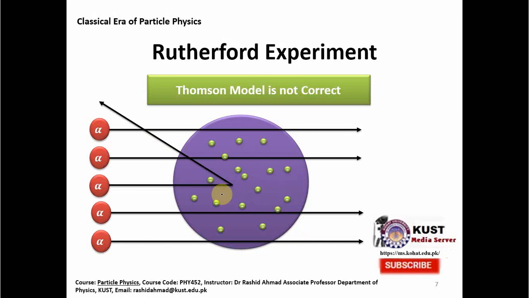He was surprised and immediately concluded from this, his famous experiment, Rutherford's experiment, that most of the atom is empty, and the positive charge is all concentrated at the center of the atom. Later on it was called the nucleus, and he called this positive charge part a proton.